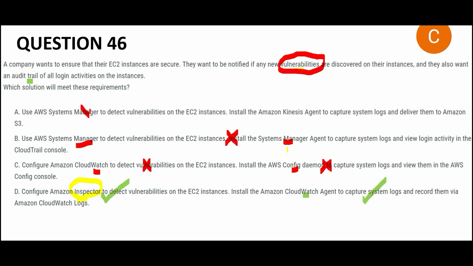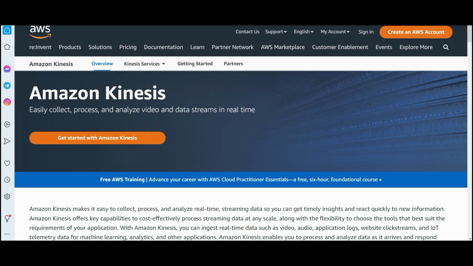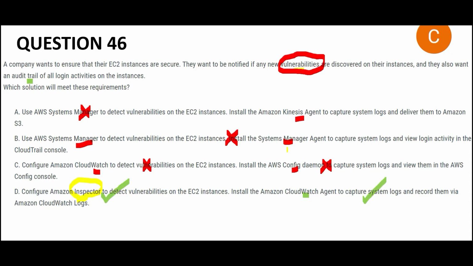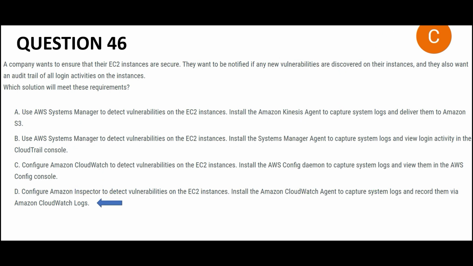Same here, it is using Systems Manager for vulnerabilities. This is wrong. And Kinesis agent, why do we use it? Whenever you see Kinesis, always think about real-time data capturing, primarily from devices, IoT devices, Internet of Things, streaming data, streaming videos, like CCTV footage. It is streaming and you want to immediately go through the videos and see when the accident happened and analyze that clip, like record the vehicle numbers and so on. That can be possible, but not for activity logging. So A is also wrong. So this would be my final answer.